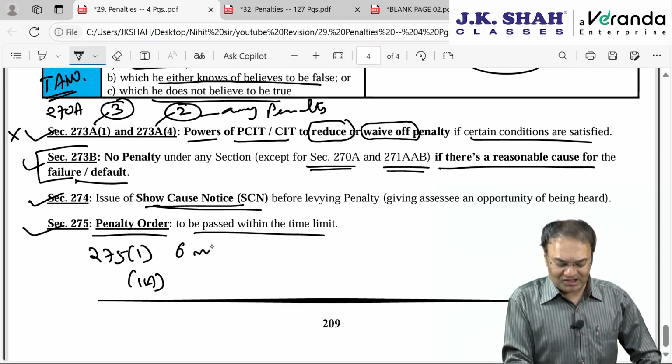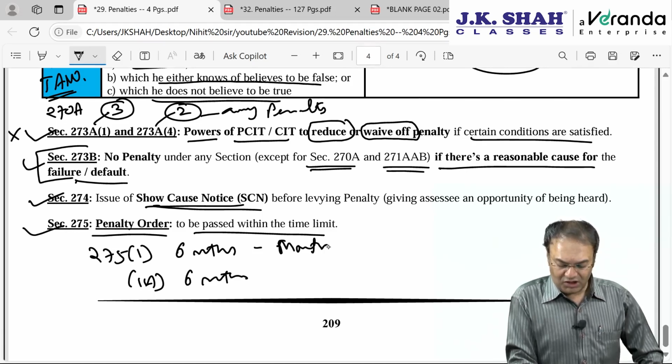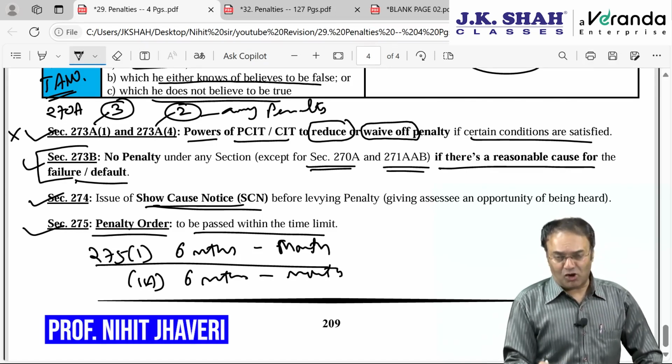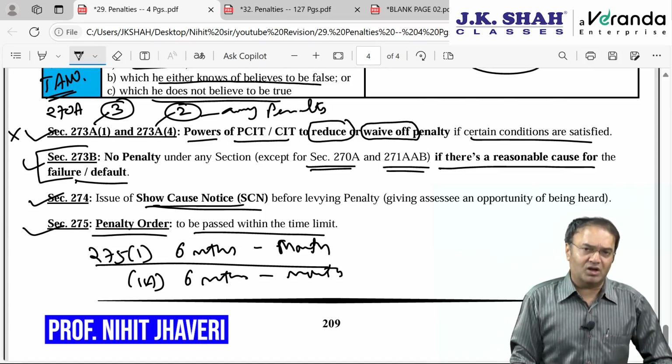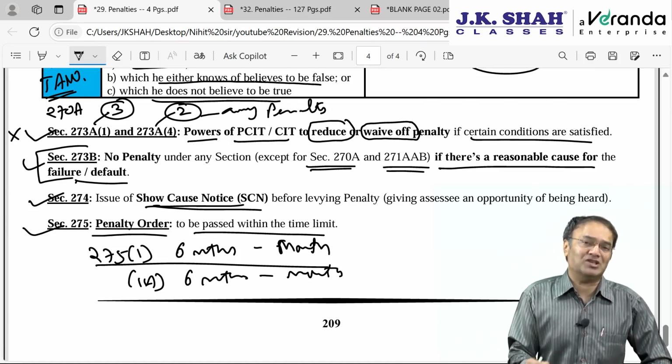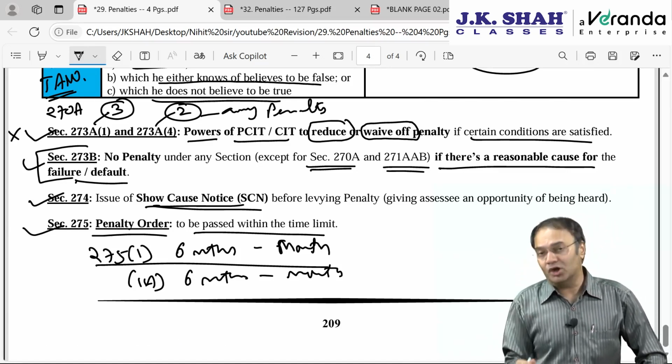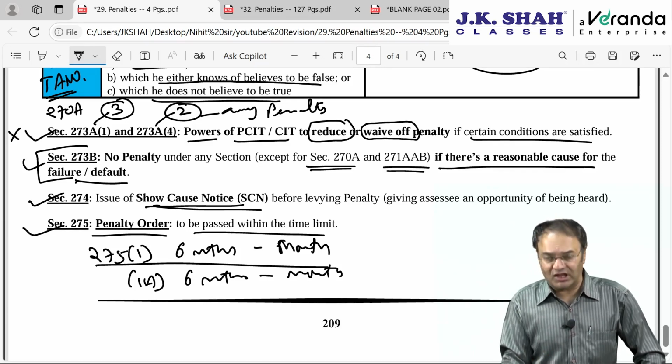Time limit ideally is 6 months, 6 months from the end of the month in which so and so happens. There were 4 possibilities in normal time limit. Time limits are not that important. Questions pertaining to time limit to pass penalty order were asked long back. You can refer to the main notes where I have given an example also.